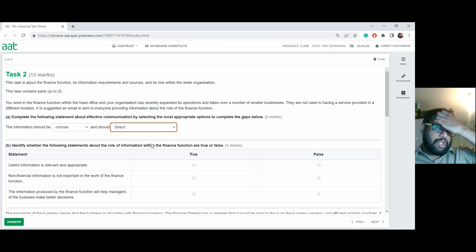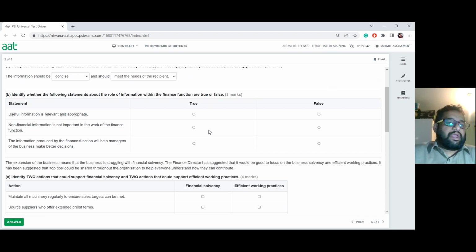The people who are working in the new businesses, we need to make sure they understand this in a manner that is very easy to put through to them. So it should be easy to communicate, but it's still to the need of the recipient there. So I think that should be the answer.